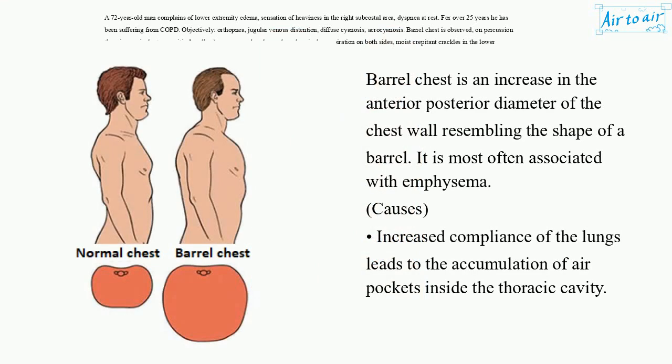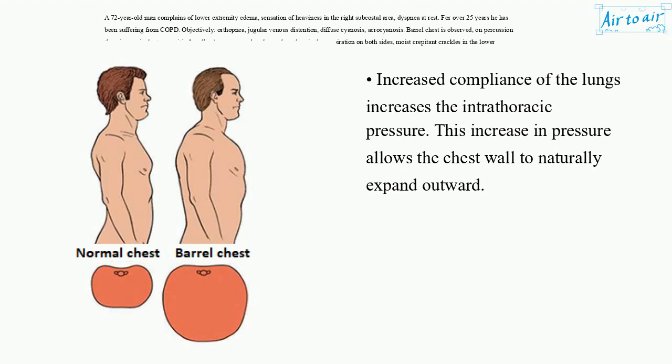Barrel chest is an increase in the anterior-posterior diameter of the chest wall resembling the shape of a barrel. It is most often associated with emphysema. Causes: increased compliance of the lungs leads to the accumulation of air pockets inside the thoracic cavity. Increased compliance of the lungs increases the intrathoracic pressure. This increase in pressure allows the chest wall to naturally expand outward.